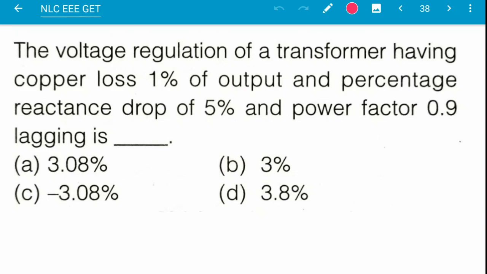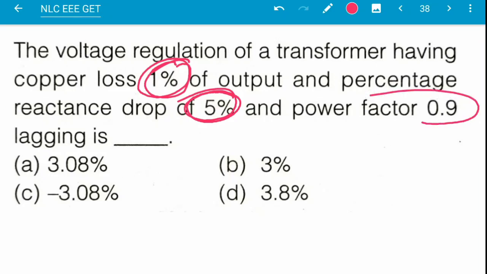Next question, question number 38. The voltage regulation of a transformer having copper loss of 1% of output, percentage of reactance drop of 5%, and power factor of 0.9 lagging is?